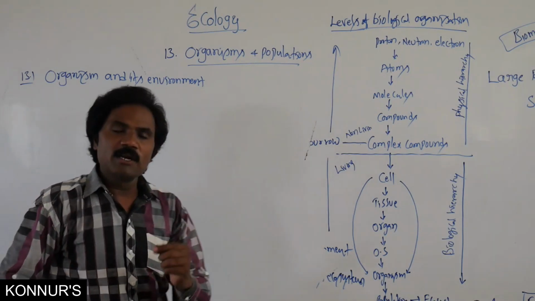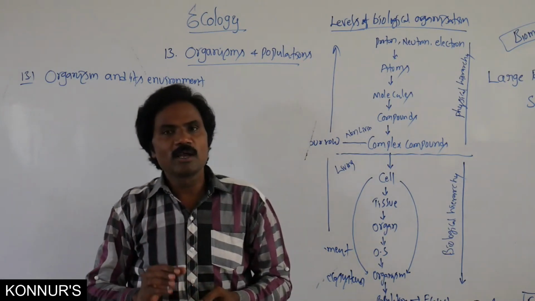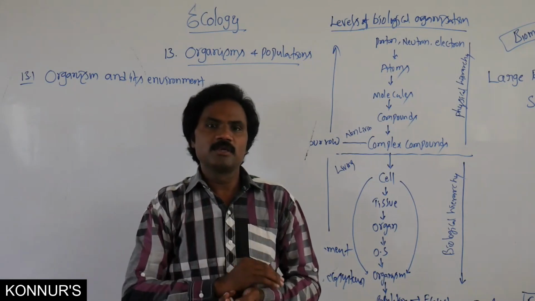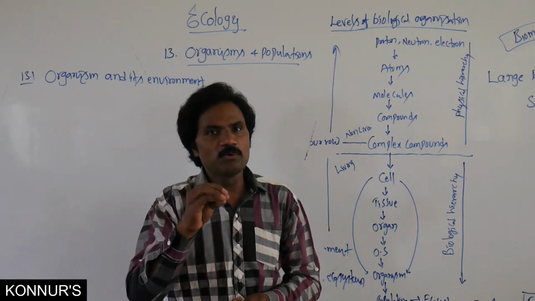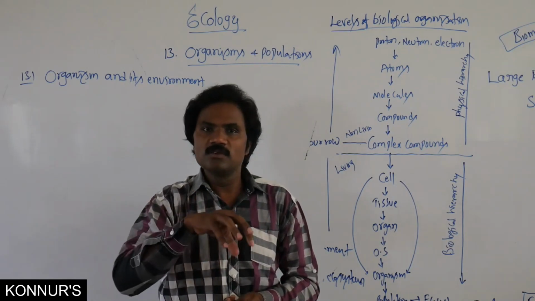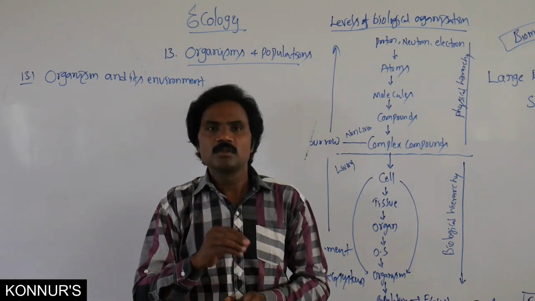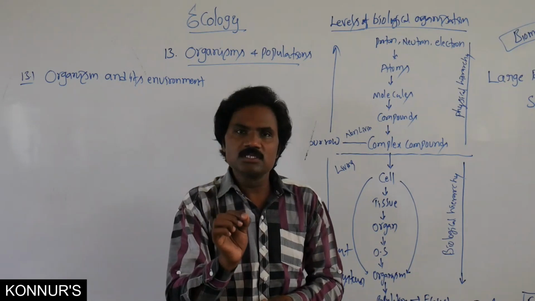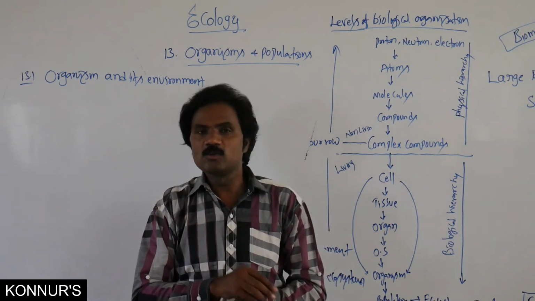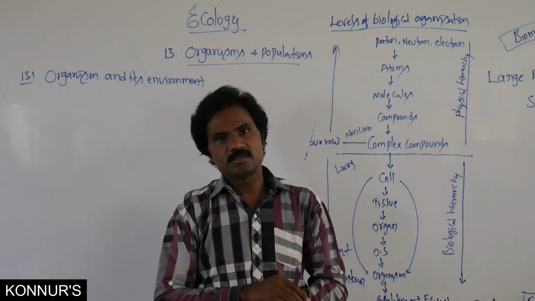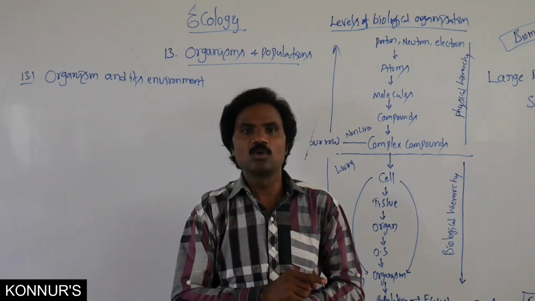What type of environment? Abiotic. Environment related to abiotic things. What are the abiotic factors? They act in a very important role to influence these biotic factors. That is related to temperature as well, that means climatic factors as well as edaphic factors. These two factors act as key roles.